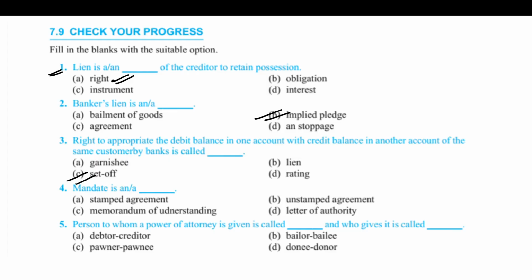Power of attorney is a stamped agreement. Mandate is not a stamped agreement, so it is an unstamped agreement, making B the correct option for this question. The person to whom a power of attorney is given is called dash, and who gives it is called dash. So it can be agent or principal or donor. So D is the correct answer for this question.